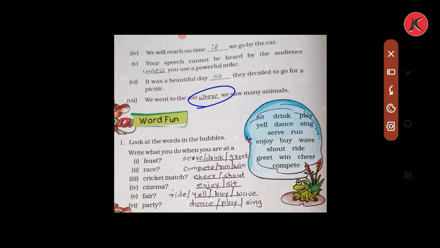Next question. Look at the words in the bubbles. Here you can see these bubbles.